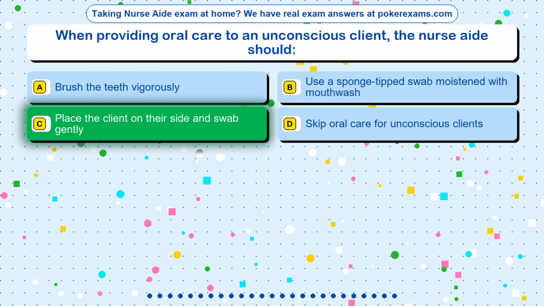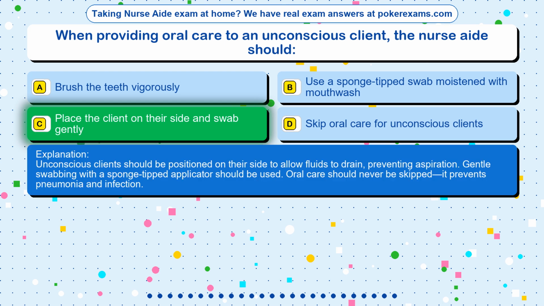The correct answer is option C. Place the client on their side and swab gently. Unconscious clients should be positioned on their side to allow fluids to drain, preventing aspiration. Gentle swabbing with a sponge-tipped applicator should be used. Oral care should never be skipped, it prevents pneumonia and infection.